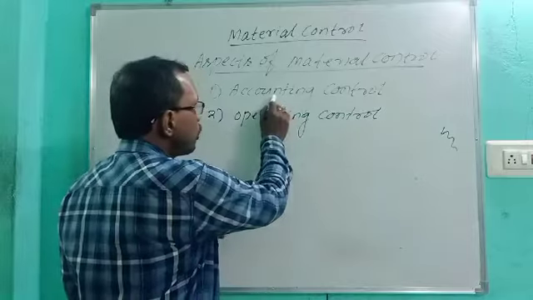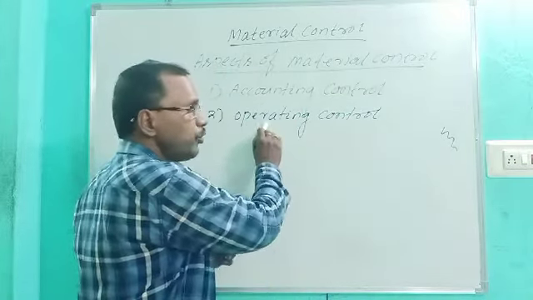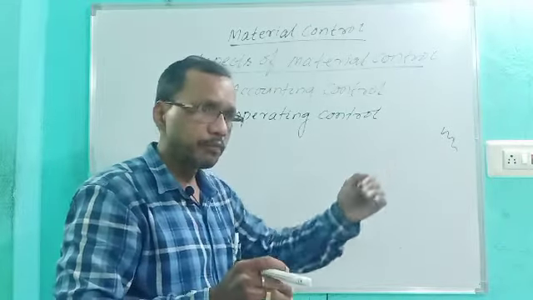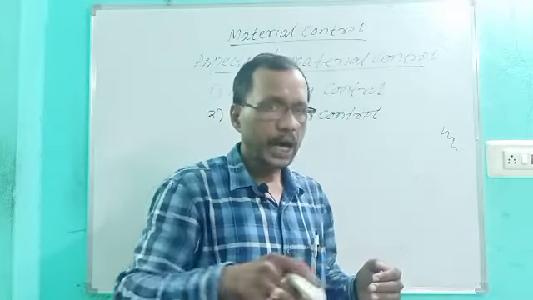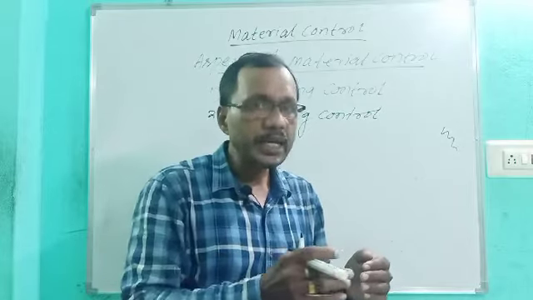That means accounting point of view emphasizes maintaining records. Operating point of view emphasizes the movement of material not only from the supplier but also up to the point of consumption. These are to be a chain system, a link system.